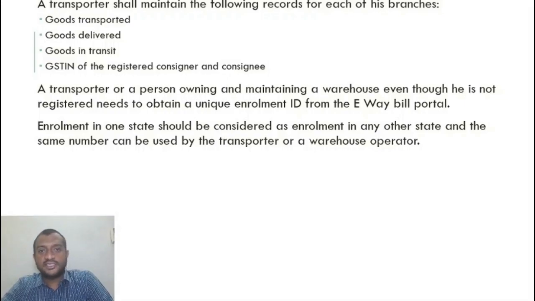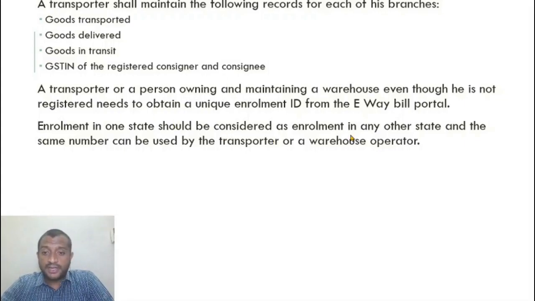They can obtain registration by making an application through e-waybill portal. They'll get a unique enrollment ID. So this unique ID is sufficient for them to make all the transactions. Even for entering part B, this unique enrollment ID is sufficient.